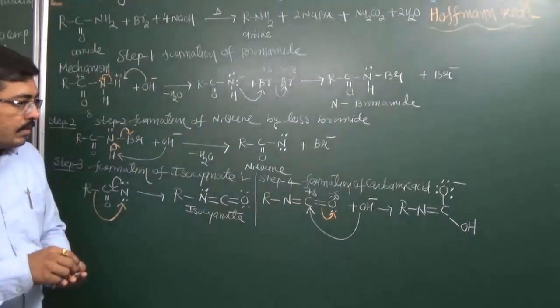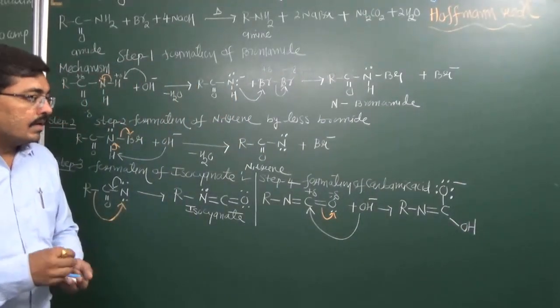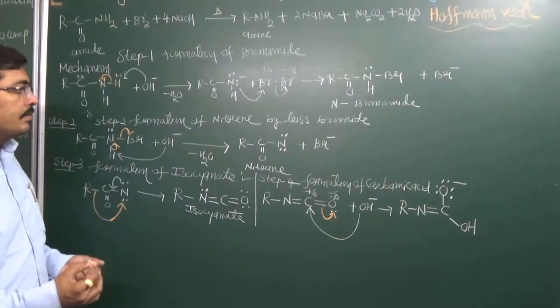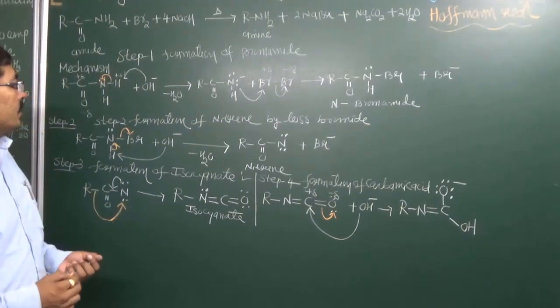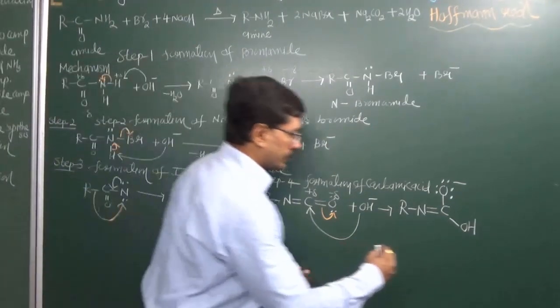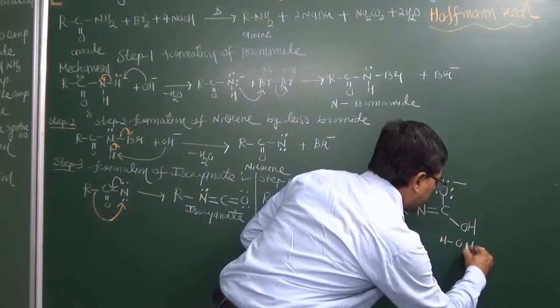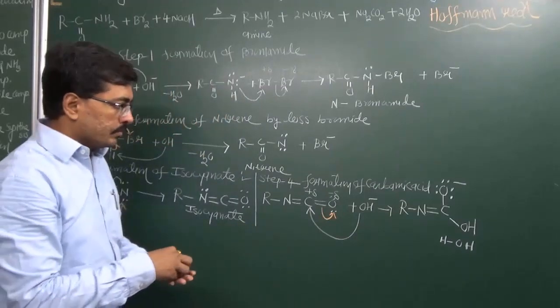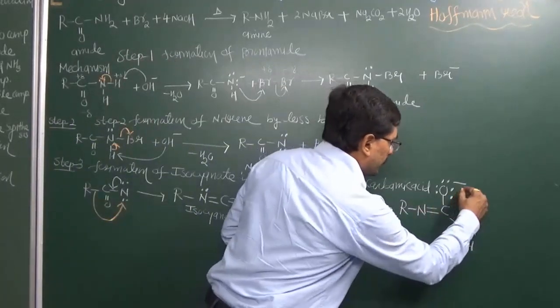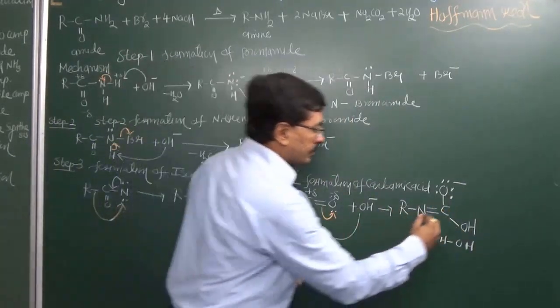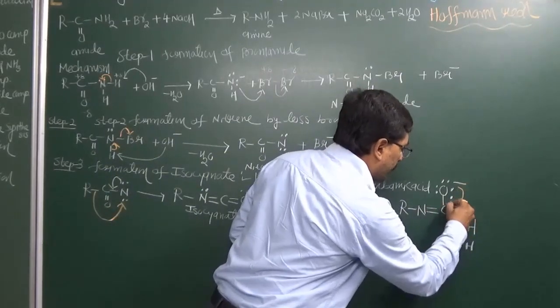Now in our reaction medium we have water molecules. This water molecule will react with this structure. So water, we can write as H plus and OH minus. Once again a rearrangement reaction occurs. This oxygen gives an electron pair to carbon.